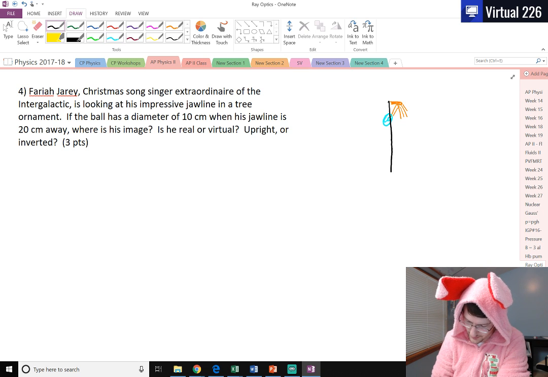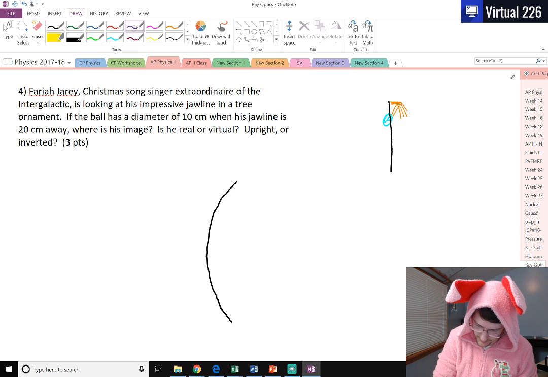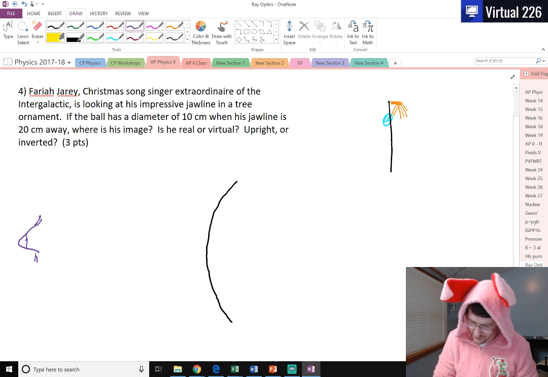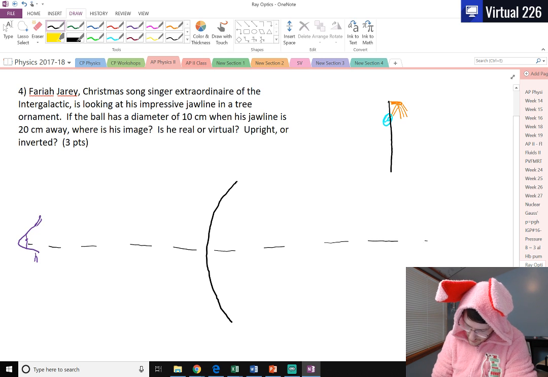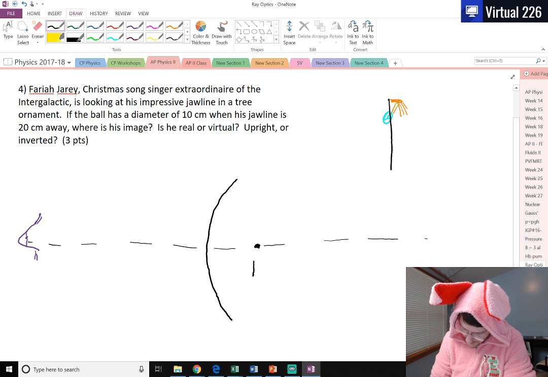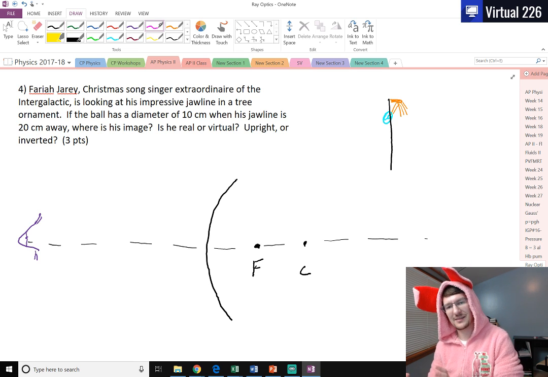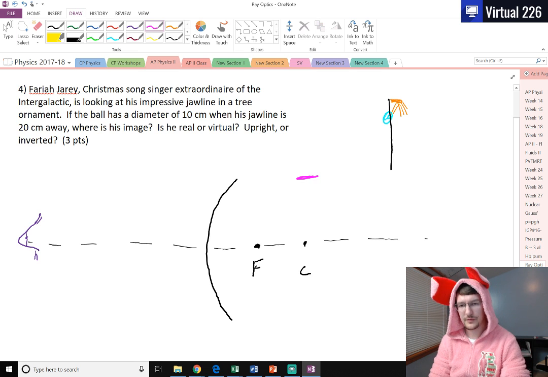We know this ornament is going to be a convex mirror here, especially if our eyeballs are on this side of it. Which means that we know that our focal point is behind the mirror and our center of curvature is back here too.